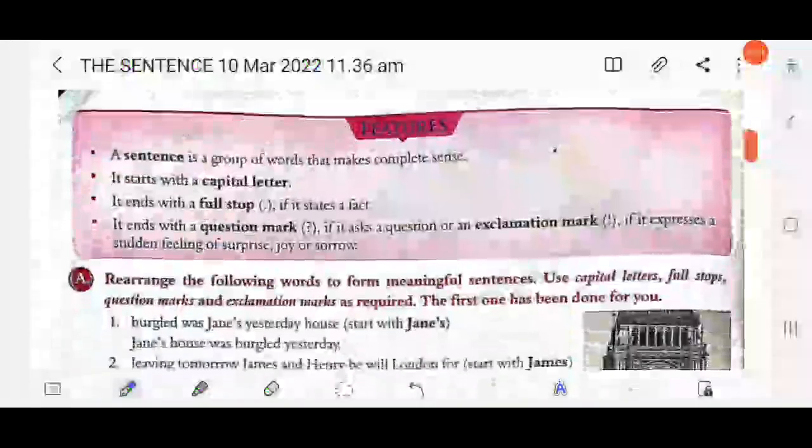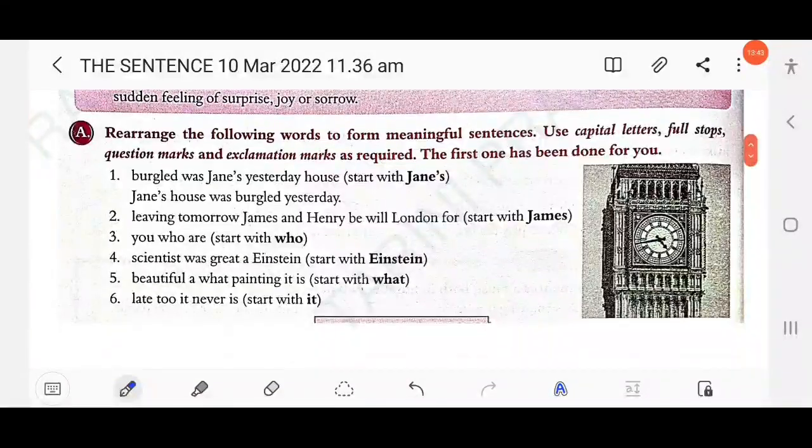Then next, let's discuss the question and answer. Rearrange the following words to form meaningful sentences. Use capital letters, full stops, question marks or exclamation marks as required. The first one has been done for you. Burgled was Jane's yesterday house. You have to start the sentence with Jane's: Jane's house was burgled yesterday. You have to start the sentence with a capital letter and use the appropriate punctuation mark.